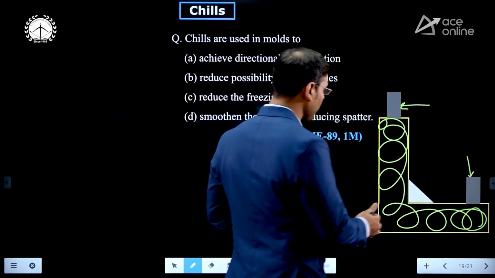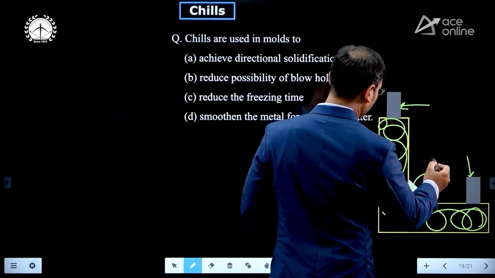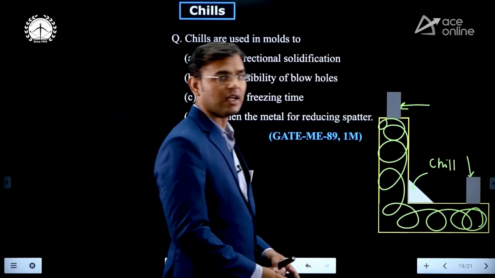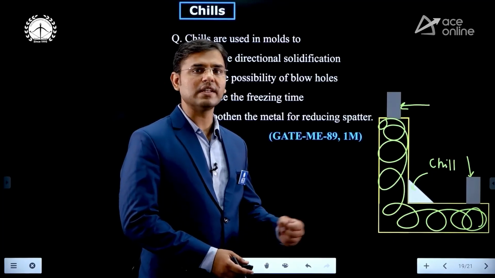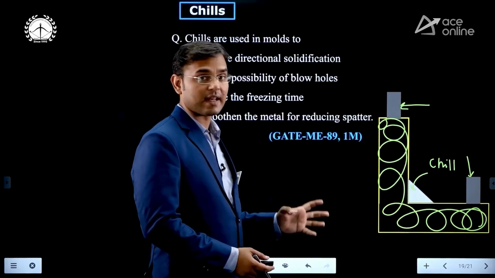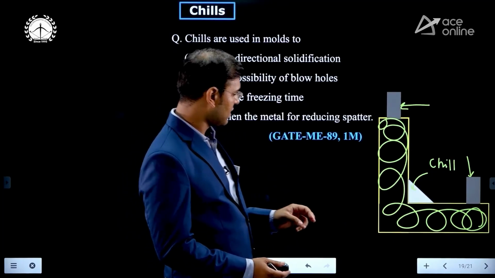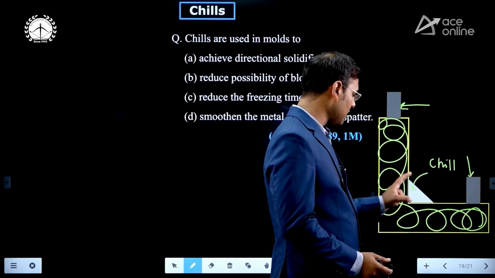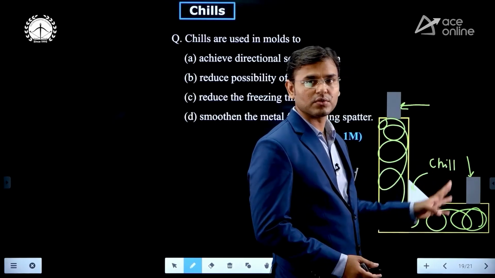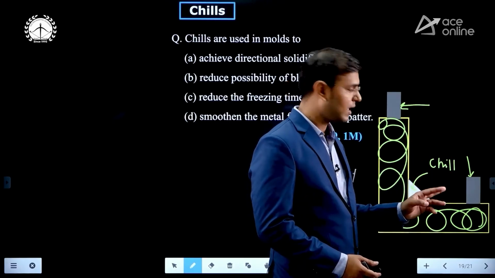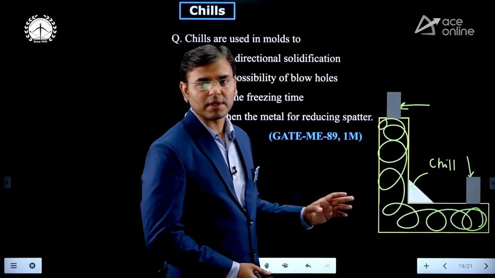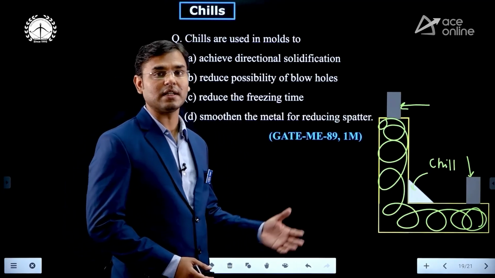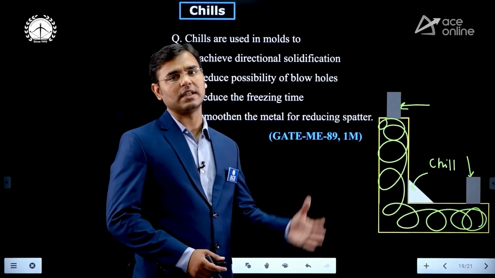Here we are using one chill block, or we can say chill also. We are placing a chill or chill block. And what is the work of that chill block? Why is the chill block used? For directional solidification. Directional solidification means it is extracting the heat from this area and throwing it to the outside area. And the chill block material we are using has high thermal conductivity. High thermal conductivity means it transfers the heat.